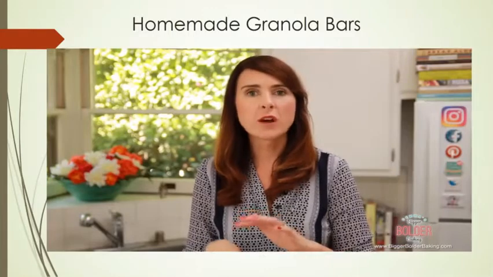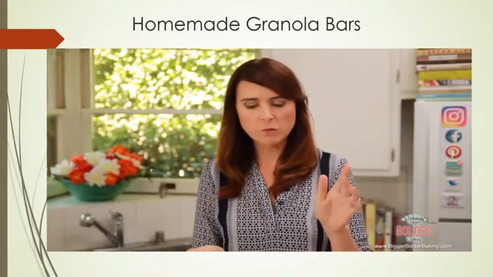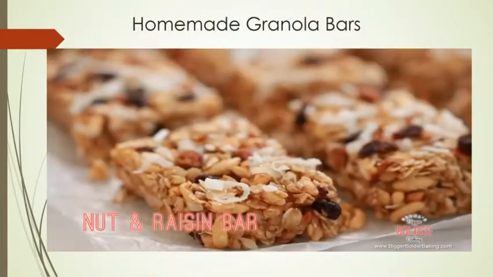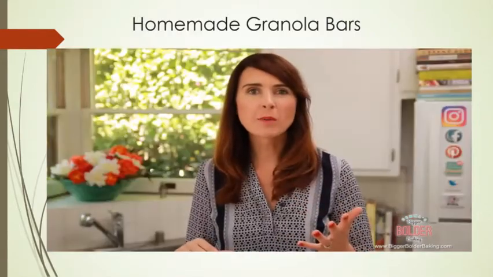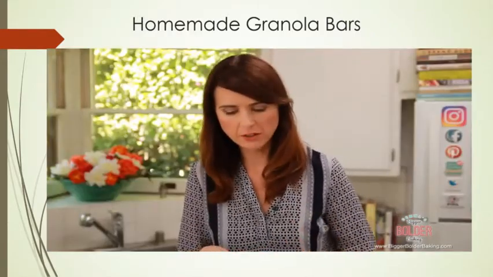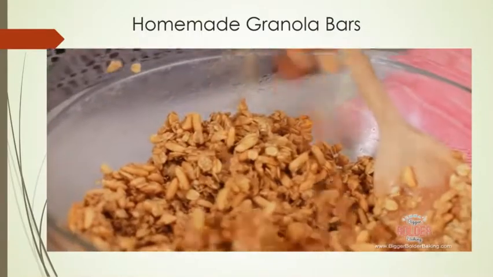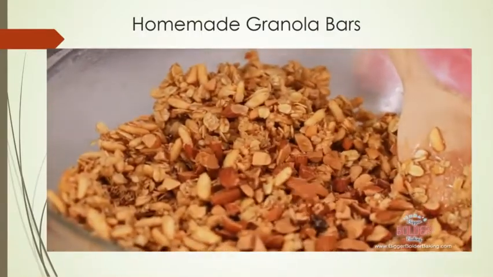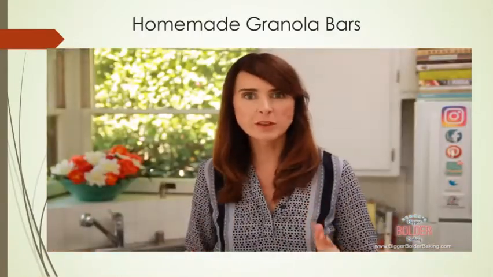So I'm going to show you how you can turn this into a lot of different flavors. We're going to start out by making a nut and raisin bar. Into my granola bar base, I'm going to add in some toasted chopped nuts. Now here I am using almonds because I love almonds, but you can use any kind of nut that you like. Make sure they're toasted because it just gives such a better flavour.